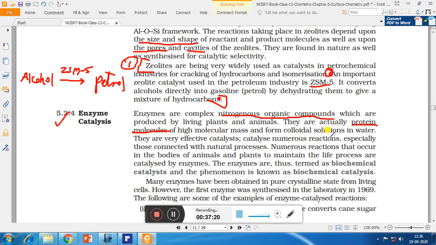They catalyze numerous reactions, especially those connected with natural processes. Numerous reactions that occur in the bodies of animals and plants to maintain the life process are catalyzed by enzymes. So enzymes are catalyzing numerous life processes such as respiration, digestion, excretion, circulation, and so many processes which are taking place in the living body. So they make the reactions fast. The enzymes are thus termed as biochemical catalysts, and the phenomenon is called biochemical catalysis.